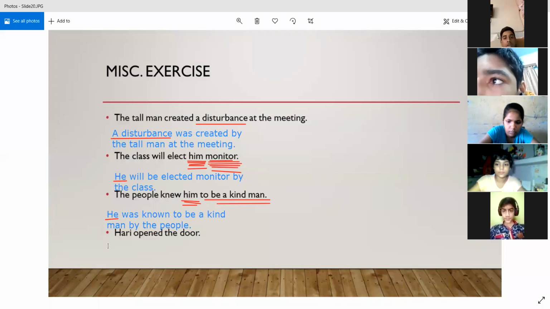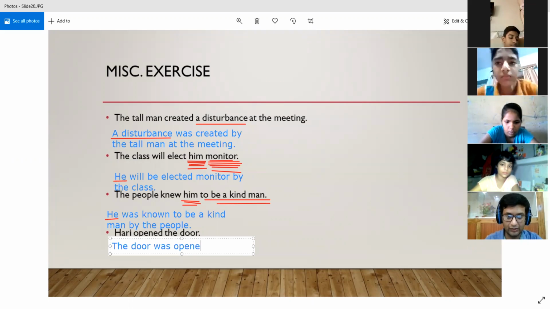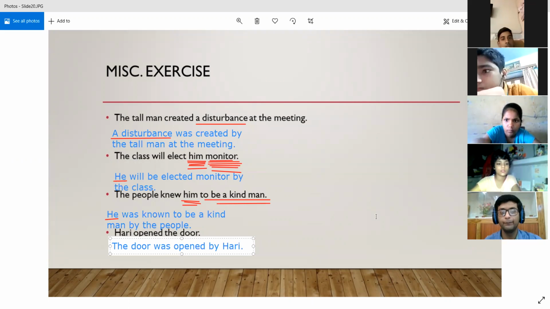It was a sentence of the simple past. So we have made the door the subject, and then we have used the correct form of the be verb, that is was, and opened is already the third form of the verb open: open, opened, opened. So the door was opened by Hari.